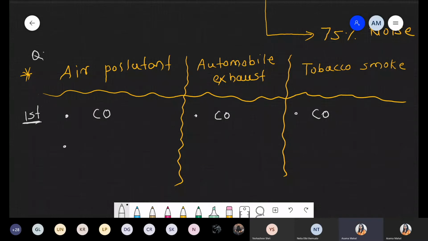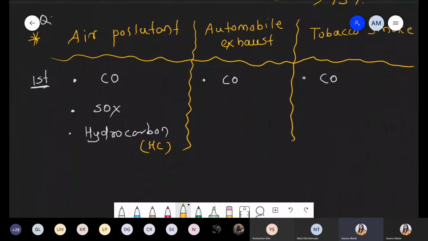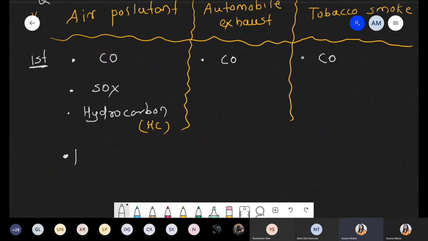Now second, after this carbon monoxide, we are talking about sulfur oxide. Next one is hydrocarbon. And for the hydrocarbon we are using HC, because we will use it ahead. Okay, HC that is hydrocarbon. As well as there is a presence of small particles, and such small particles are nothing but what are called particulate matter.